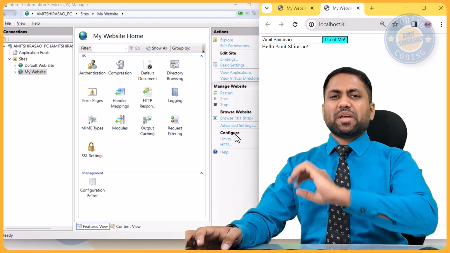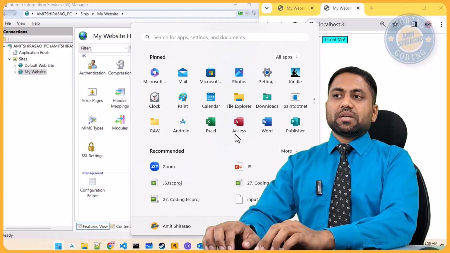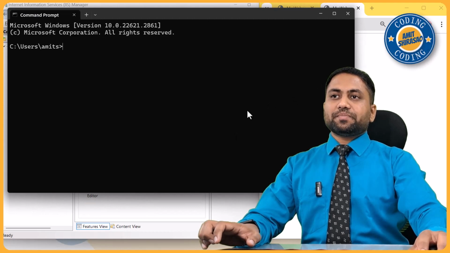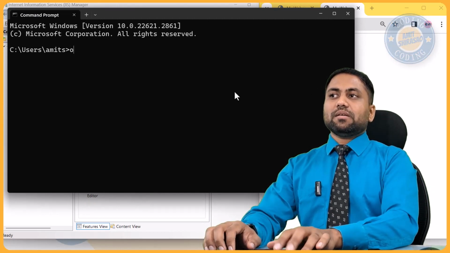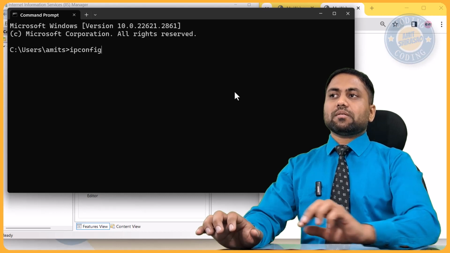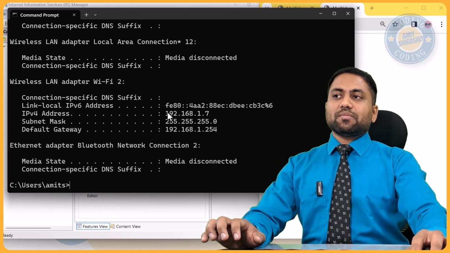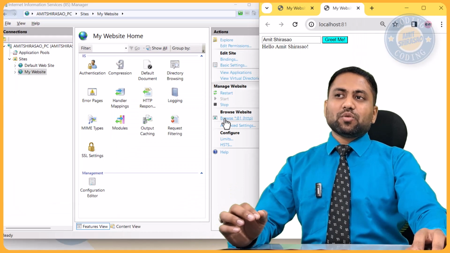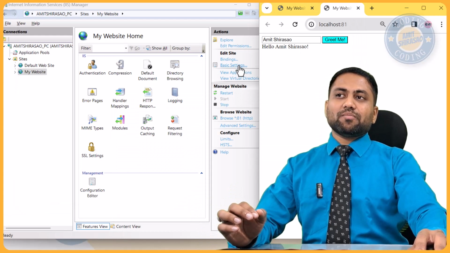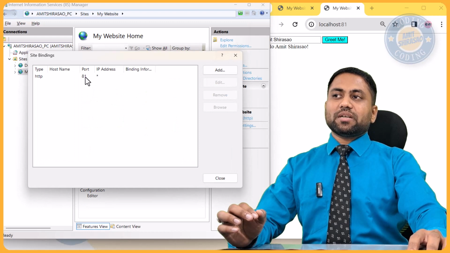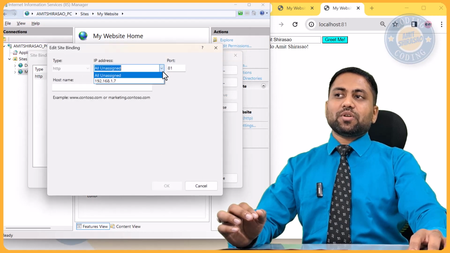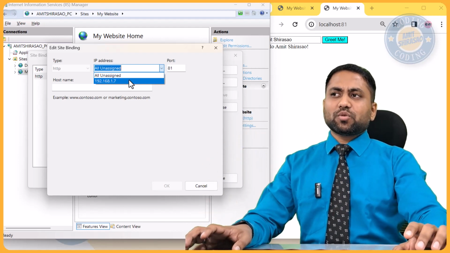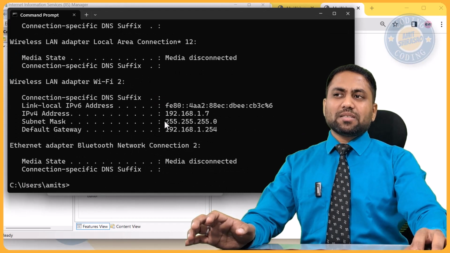What is an IP address? It is a unique address given to every machine on the internet. So here I can go to CMD, that is command prompt, and in the command prompt, I can just type ipconfig, and it gives me my IP address. I don't even need to copy this because here, if you see bindings, if you double click on this, it already gives you in this drop down what your IP is. So I don't even need to go to the command prompt and find out my IP address, but I told you the right way. This is the easiest way of finding your IP address.